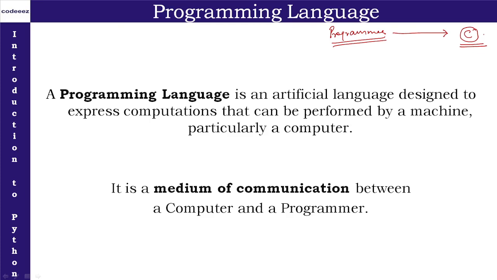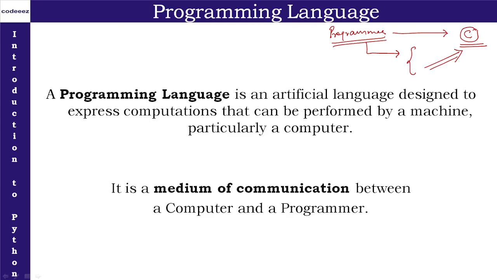And this communication is done in the form of a program. How is it done in the form of a program? Because the programmer gives the sequence of instructions, feeds those instructions to the computer, and the computer follows those instructions in a sequence and performs a task. So the programmer and computer are in communication, and the programmer is feeding the computer how a particular task has to be done in the form of a program, right?